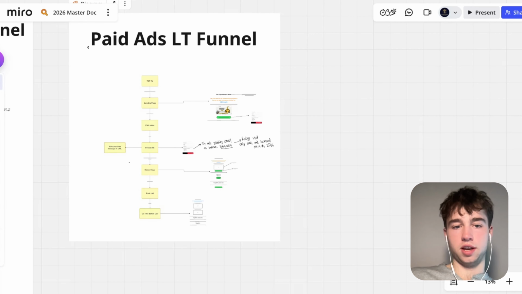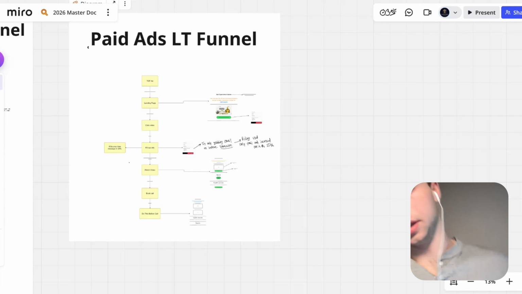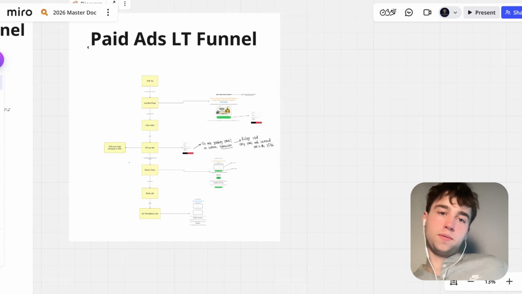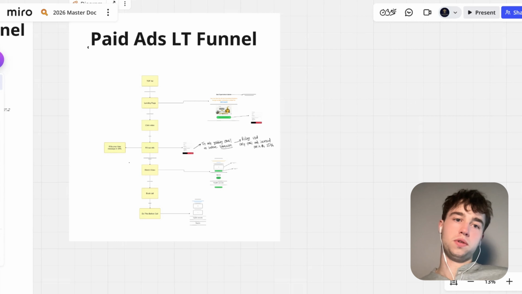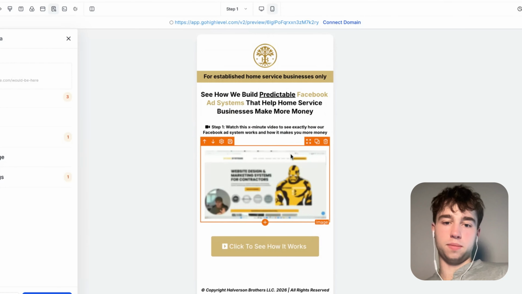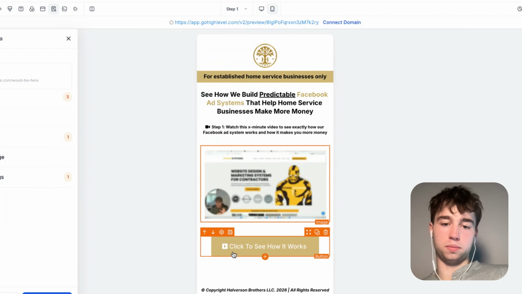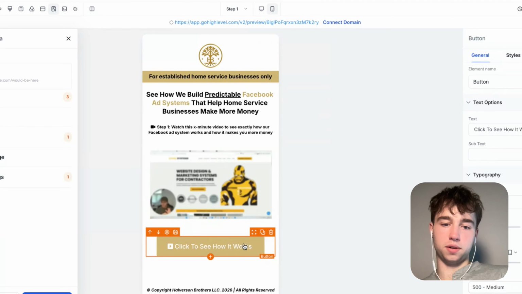And then we have our CTA. Click to see how it works. Cool. And then for the button, right now I have click to see how it works. So we're going to have it to where they can click on the image itself and that'll take them to the pop-up. And then also the button underneath it. We're going to make the button right underneath it as well.